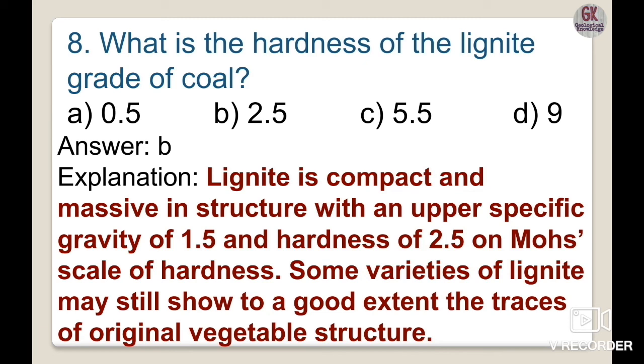Some varieties of lignite may still show to a good extent the traces of the original vegetable structure. So lignite coal has a hardness of 2.5. Option B will be the right option.